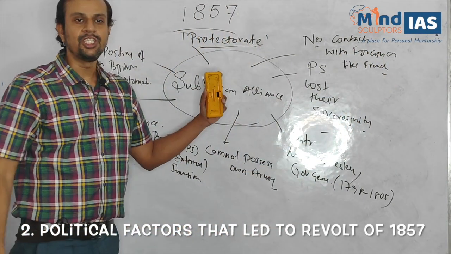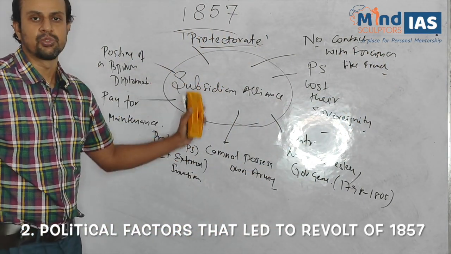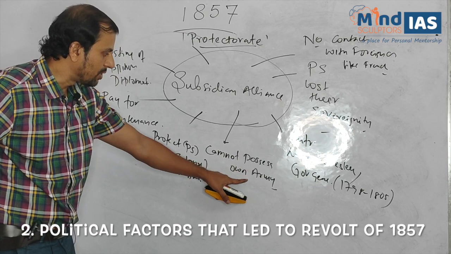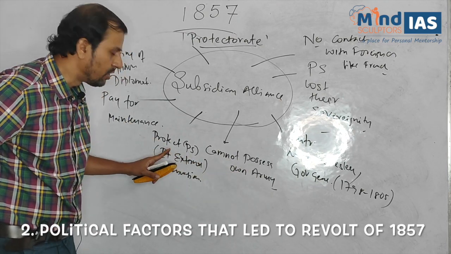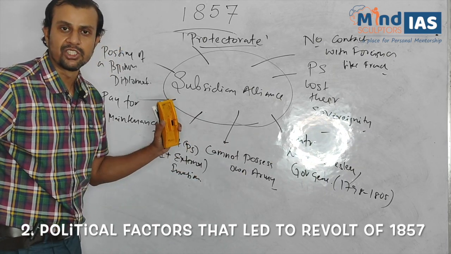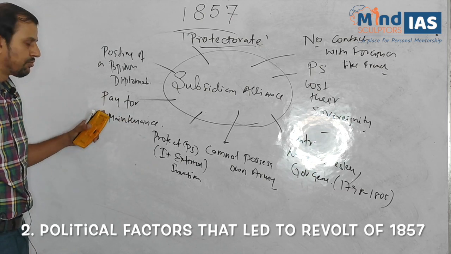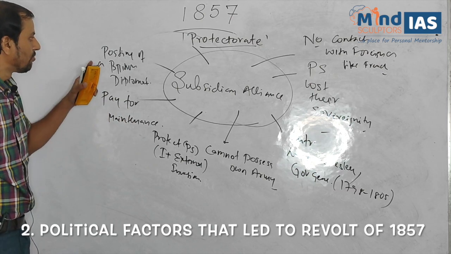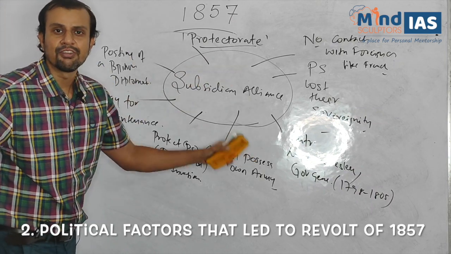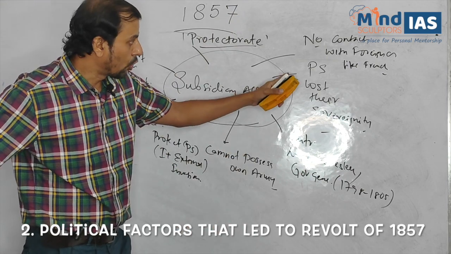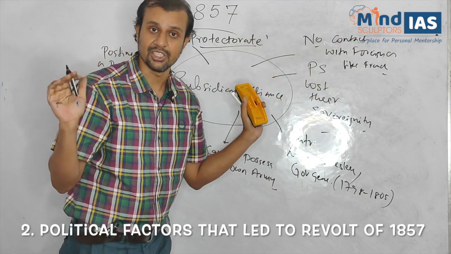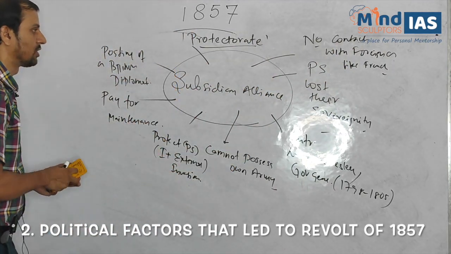So these were the features of subsidiary alliance introduced by Wellesley, under which the princely state can have no army, will be protected internally or externally by the British Indian Army, in return for the regular maintenance of the army, plus a permanent British diplomat must be posted, and the princely state functioned as a protectorate of the British, and also they should not maintain any contacts with foreigners like French, Dutch, etc. So these were the features of subsidiary alliance.